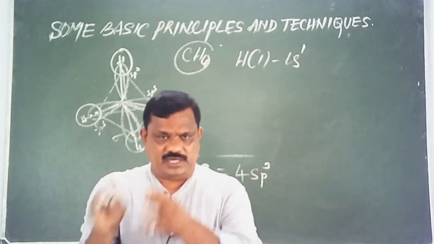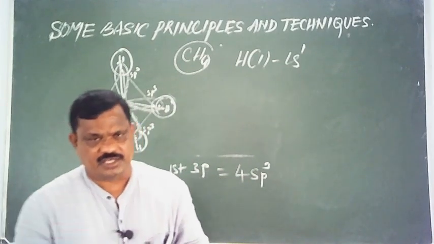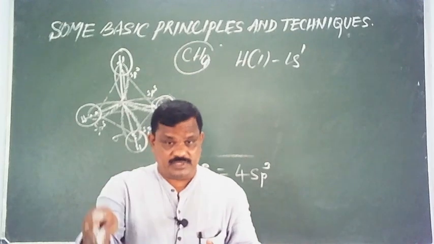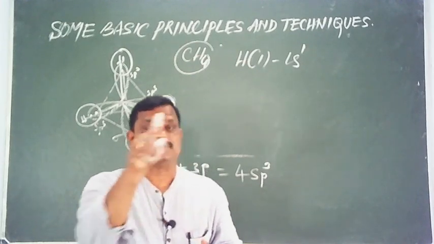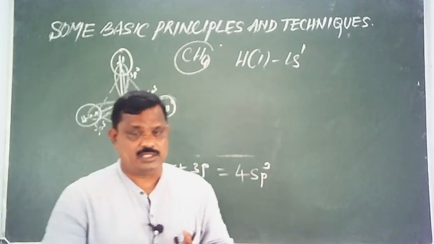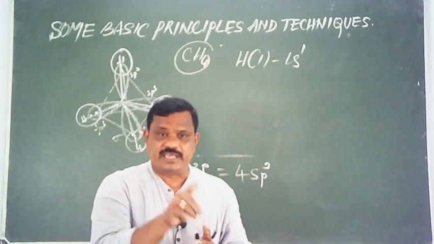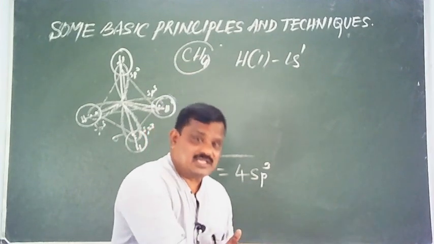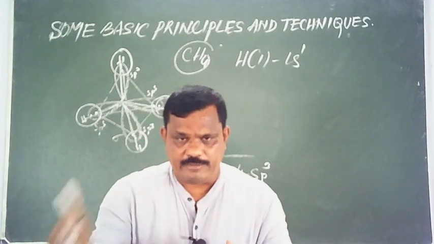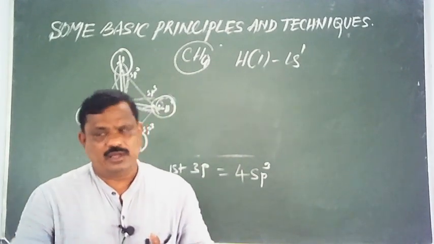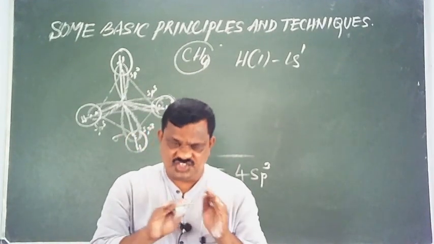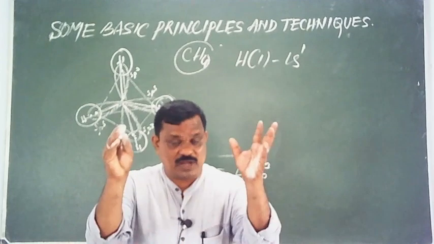Combining atomic orbitals lose their identity. Second point is redistribution of the energies of atomic orbitals takes place. Then the number of hybrid orbitals formed is always equal to the number of atomic orbitals combining. Then hybrid orbitals will have the same shape and identical energy. So this is about hybridization.